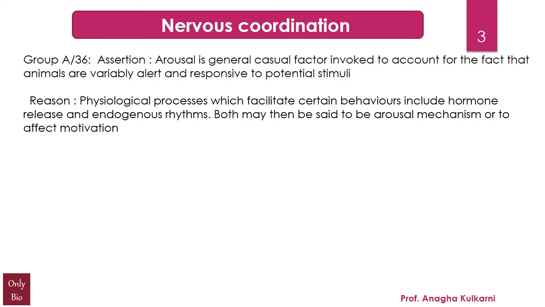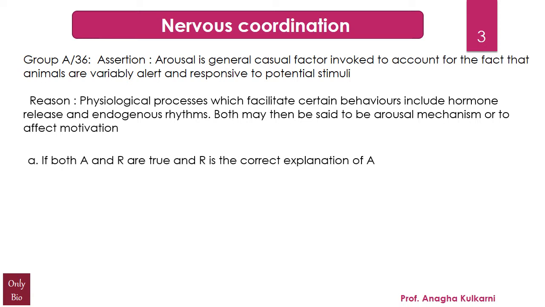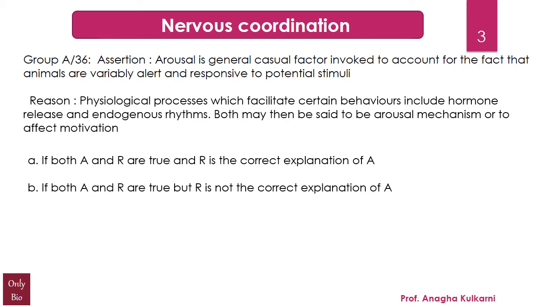And the options given are A. If both assertion and reason are true and reason is the correct explanation of the assertion. B. If both assertion and reason are true but reason is not the correct explanation of the assertion. C. If assertion is true but the reason is false. And D. If both assertion and reason are false. And the correct answer for this question is A.